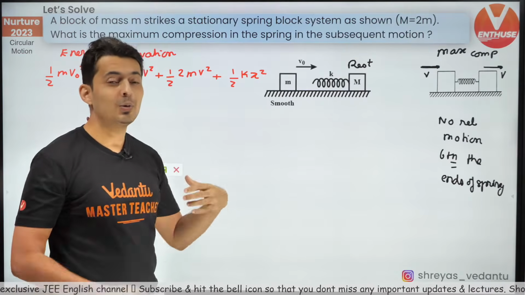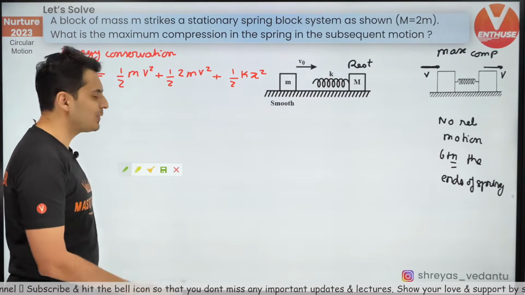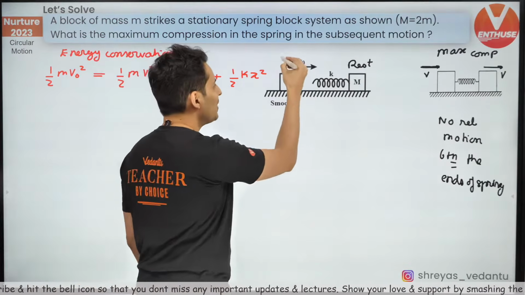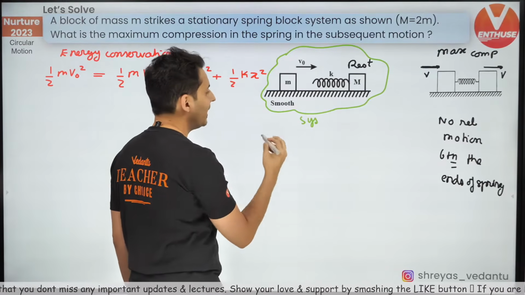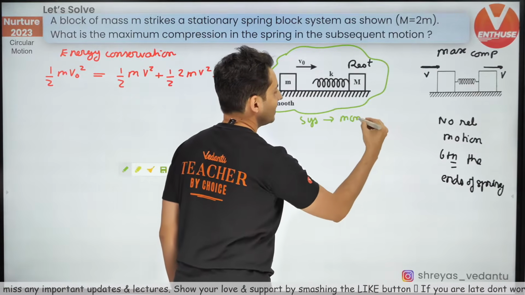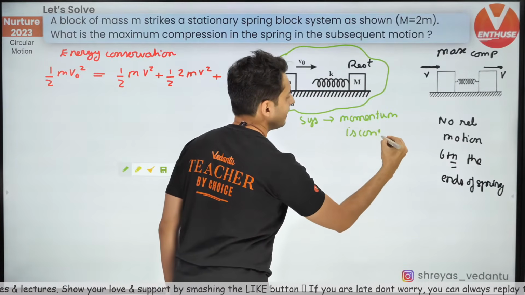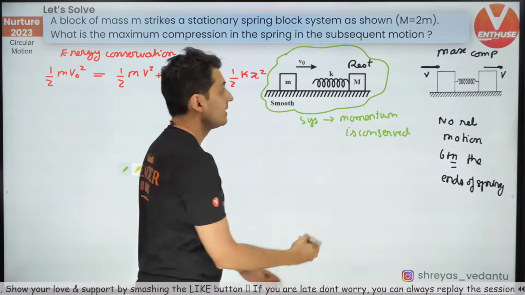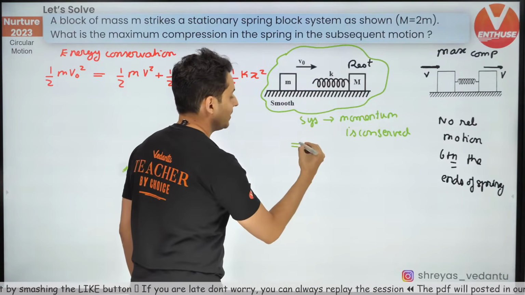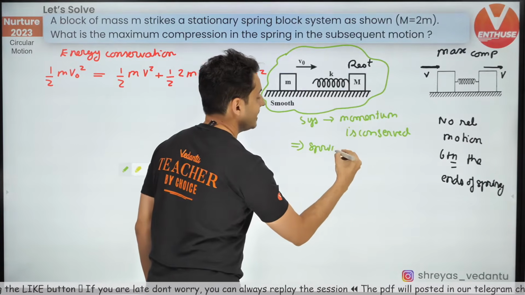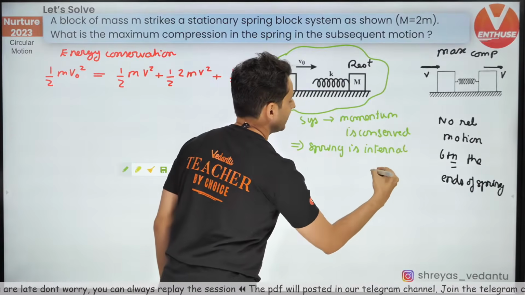Well, what did I just tell you? Use equations wherever needed. I think I have not used conservation of momentum itself. So, for this system, momentum is conserved. You might be wondering, sir, what about the spring force? Think carefully. Spring is between these two blocks. So therefore, you can say spring is internal force. So don't even bother about it.